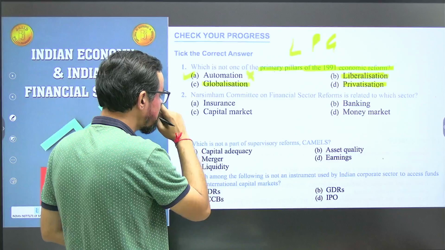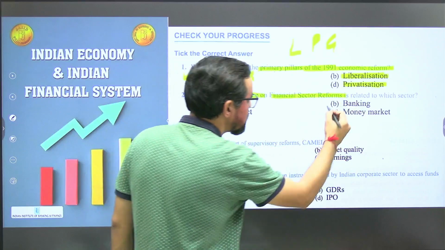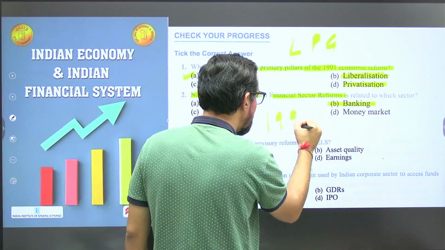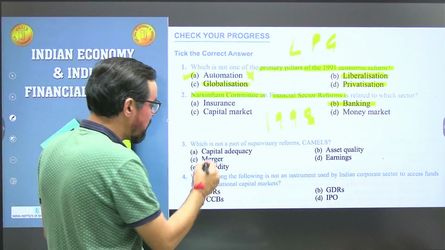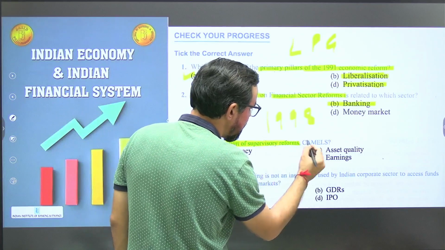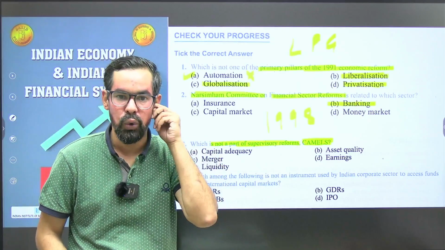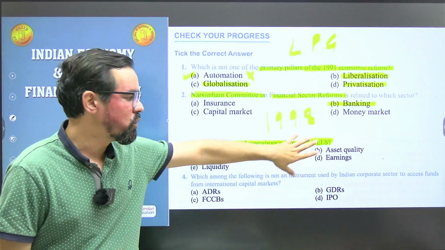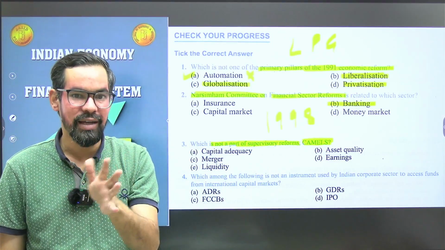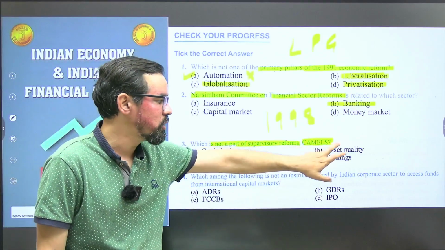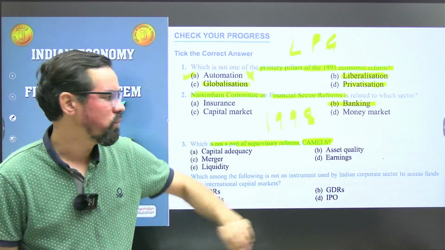Okay, next one. The Narasimha Committee on financial sector reforms is related to banking, and it was formed in 1998. So it is related to reforms in the banking sector, which is not a part of the supervisory reforms of CAMELS. This rating tool was introduced by Basel, the Basel Committee on Banking Supervision. Nowadays we do not use CAMELS, we use INROADS, the Indian Risk Oriented Dynamic Rating System.